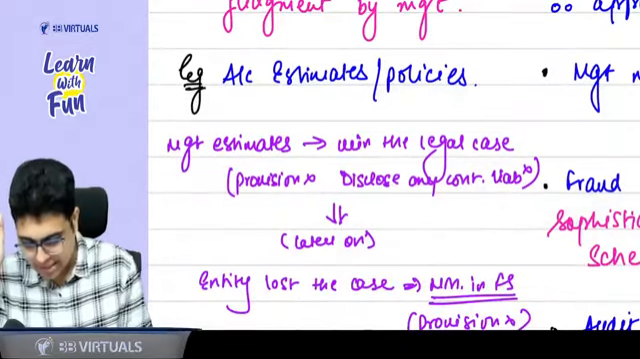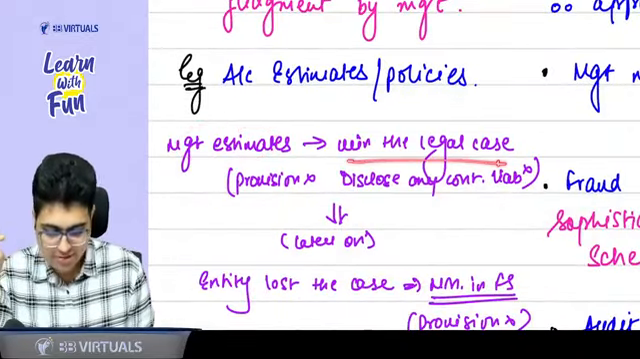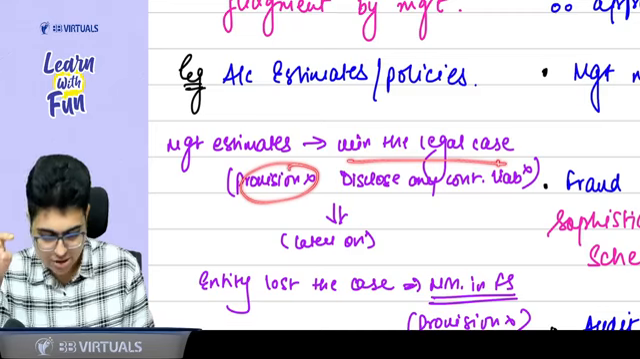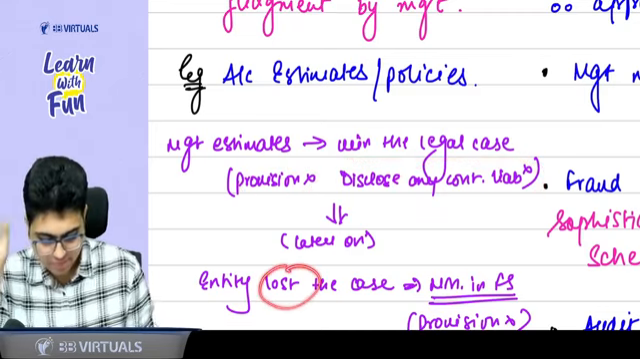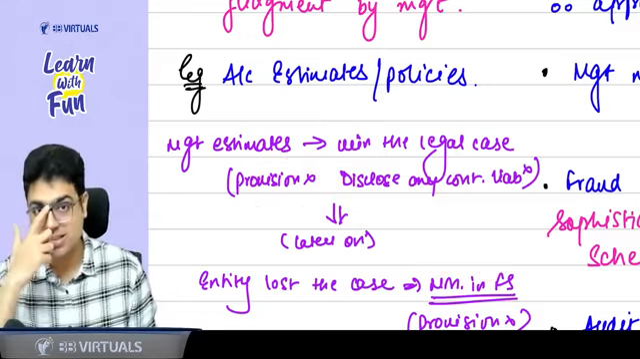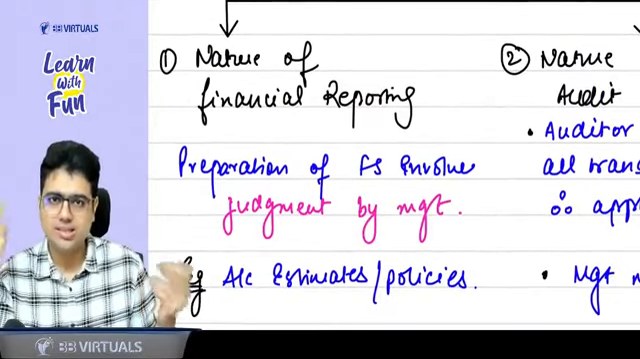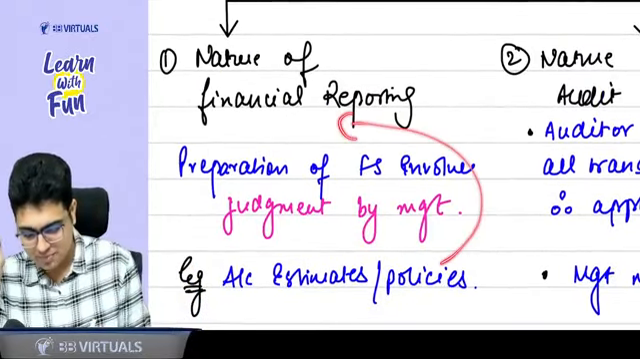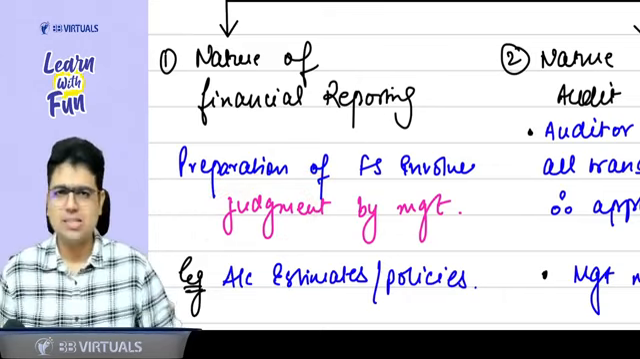So for example, management makes an estimate that we will win the legal case. And because they feel they will win the legal case, they don't create any provision, they don't disclose any contingent liability. And later on, if they lose the case, because you did not create a provision, there is a material misstatement in financial statements. So sometimes the accounting estimates can go wrong, accounting policies can go wrong. And because they are based on the judgment of management, these are the material misstatements which can't be avoided.